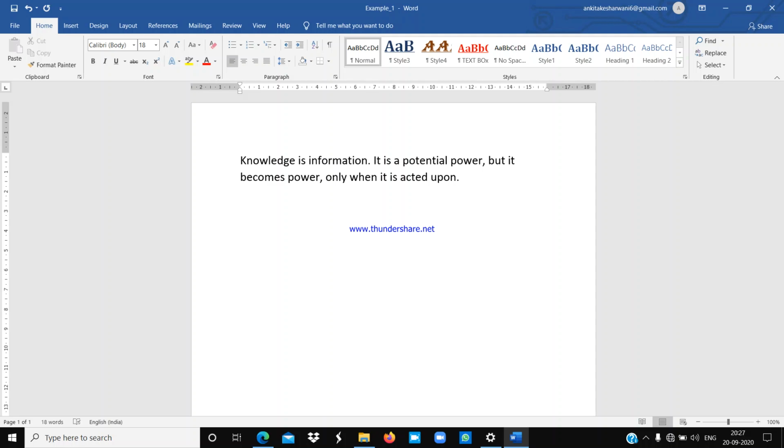You can observe that this particular line does not fit in one line, so it automatically shifts to the next line. Understood everyone? Knowledge is information, it is a potential power, but it becomes power only when it is acted upon. It is a very nice line. But this complete sentence does not fit on a single line, so Word automatically shifts the remaining words to the next line.